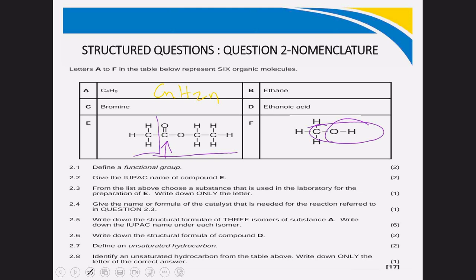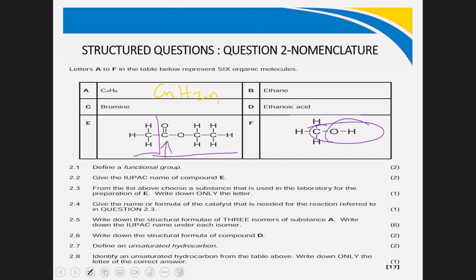So the very first question that is asked is the definition of the functional group. So you must know the definitions, and you take definitions as they are from the examination guidelines. So the very first definition is: define a functional group. What is a functional group? A functional group is a bond or an atom or a group of atoms that determines the physical and chemical properties of a group of organic compounds. That is the definition of a functional group.